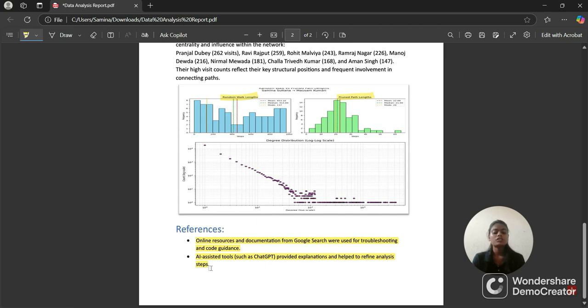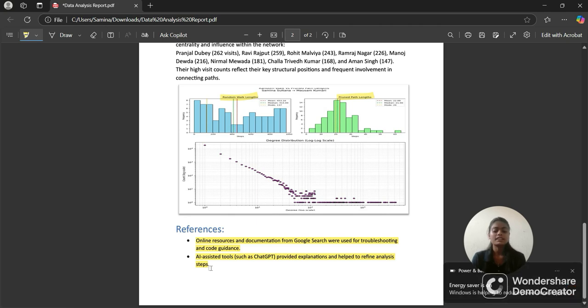This project taught me not just how to work with real-world messy data, but how to uncover meaningful insights. This experience merged technical tools like Python with the graph and narrative skills needed to present insights clearly.